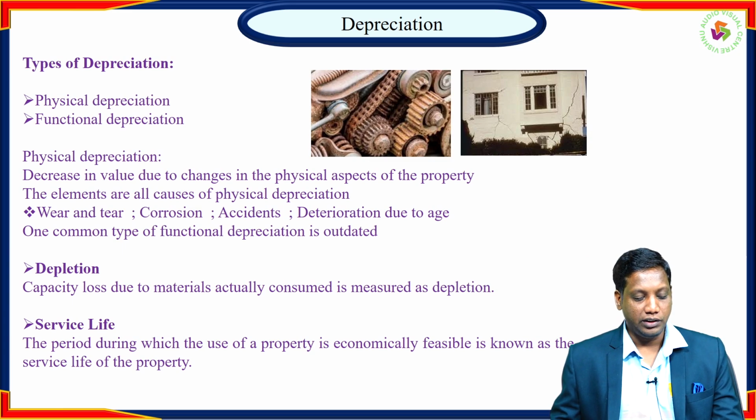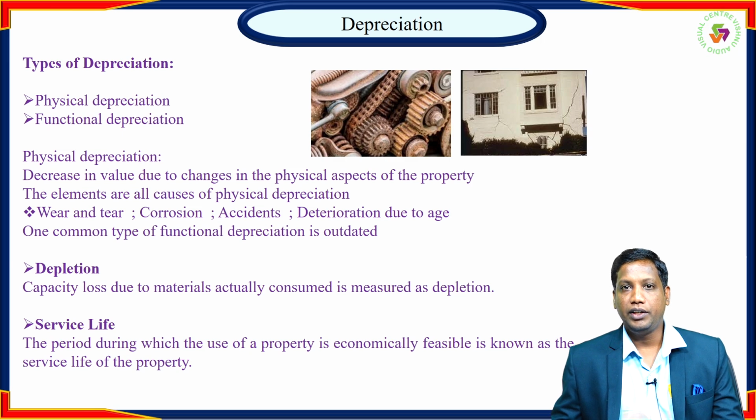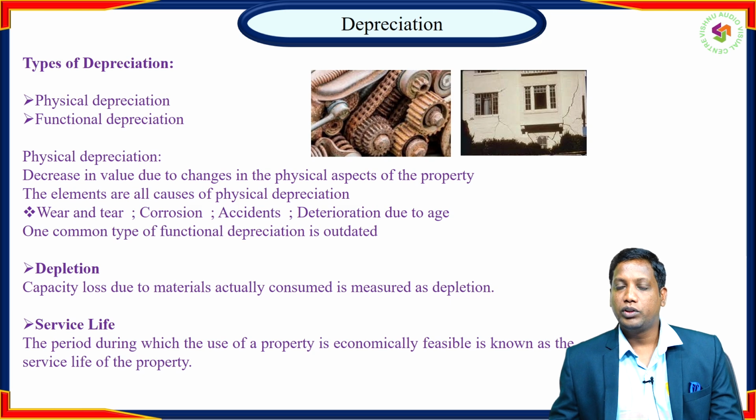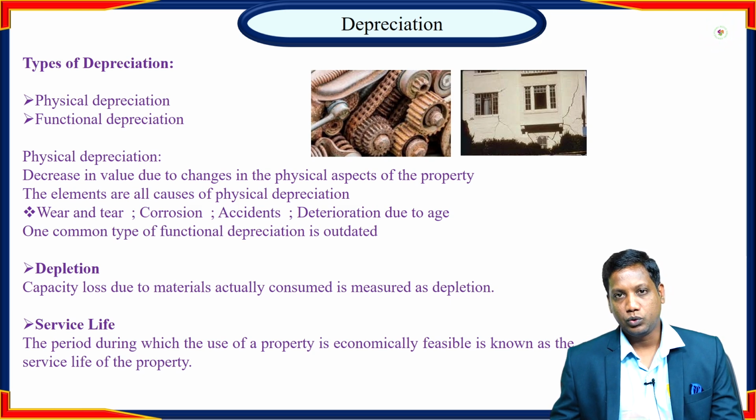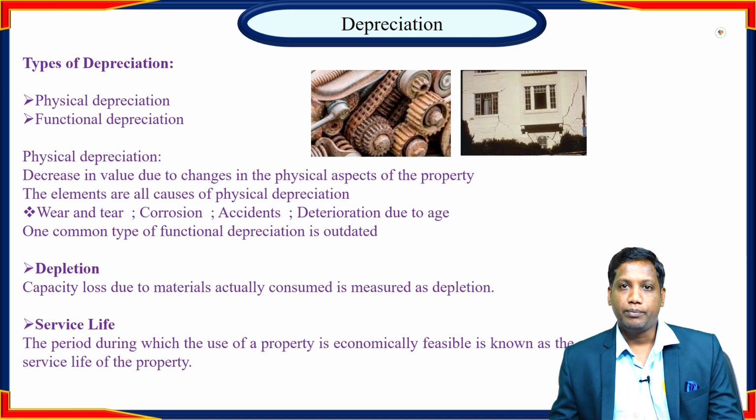The first one is depletion. Depletion means loss of capacity with increasing years. For example, one equipment might be generating 100 tons per day of production, and after 6 months or 1 year, it might be generating 90 tons per day. The reduction is due to wear, tear, corrosion, and scaling. This loss of production capacity is generally referred to as depletion.